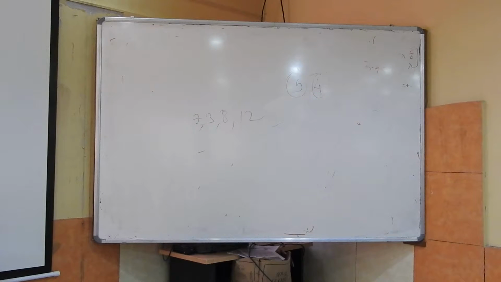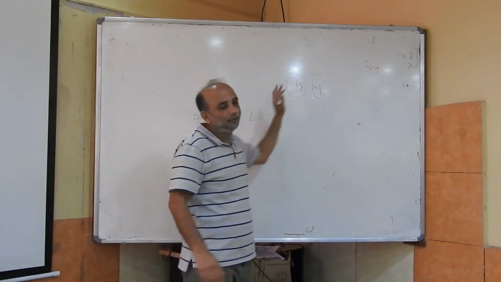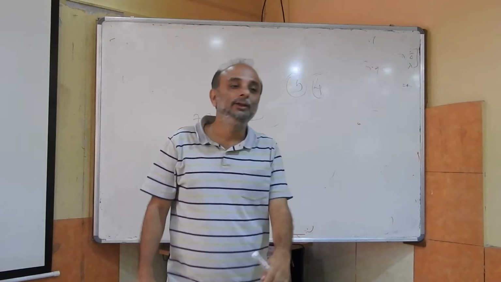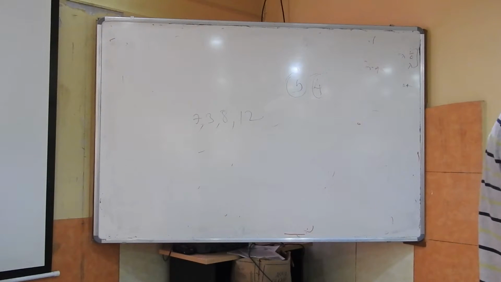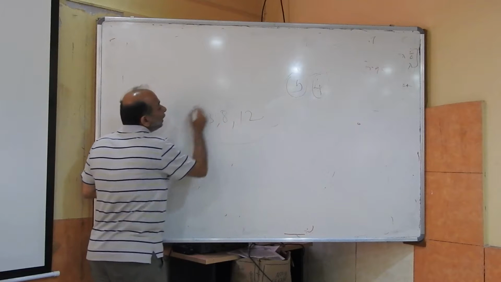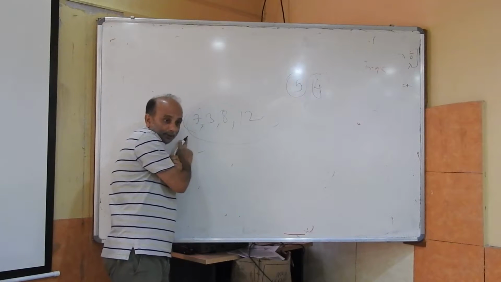And I am asking the question, could these elephants have come from the population of healthy elephants? So, I have got these 4 elephants. My evidence is a collection of these 4 data points.